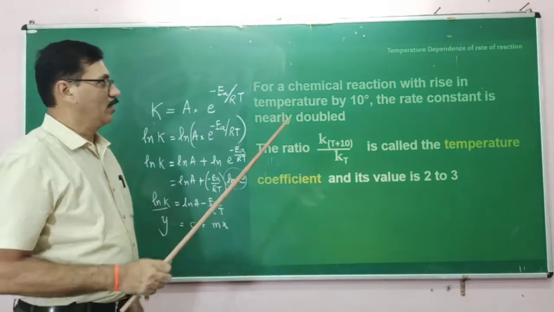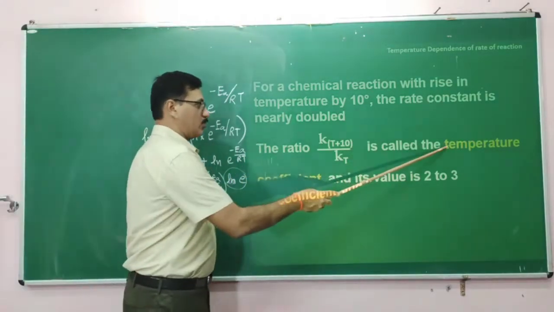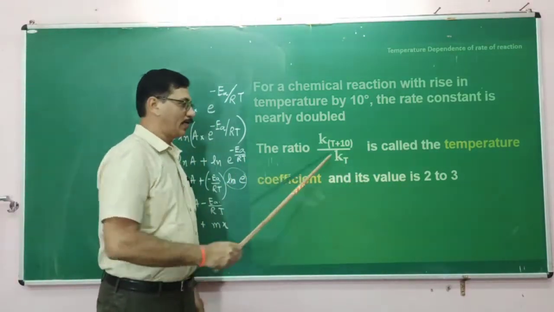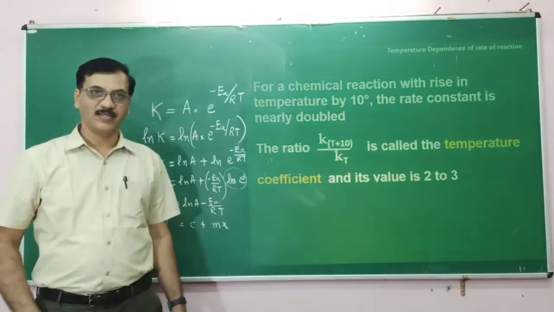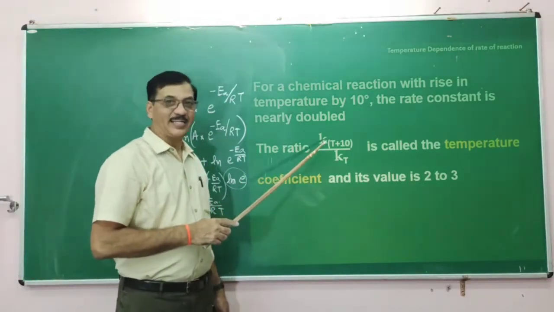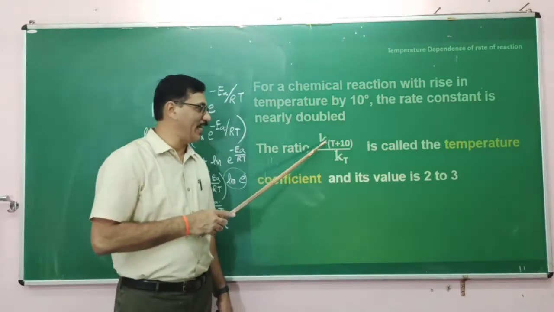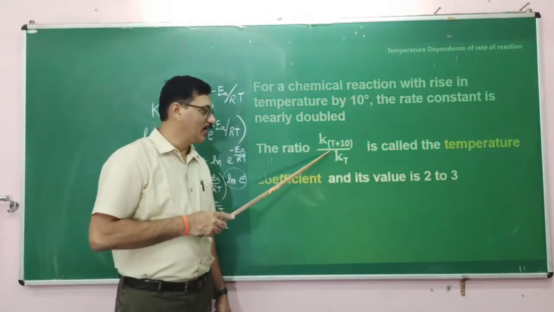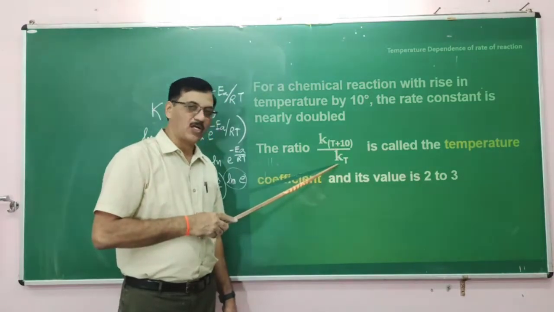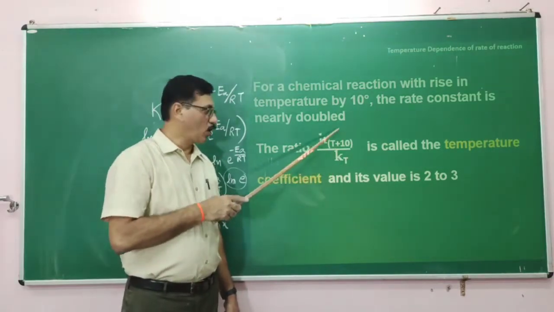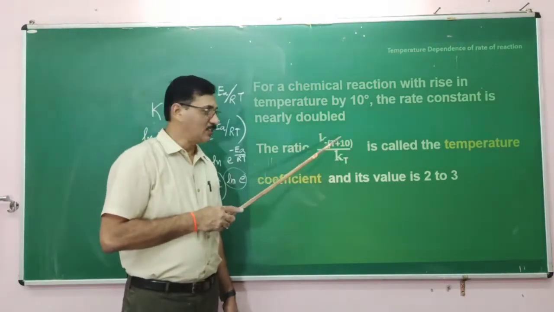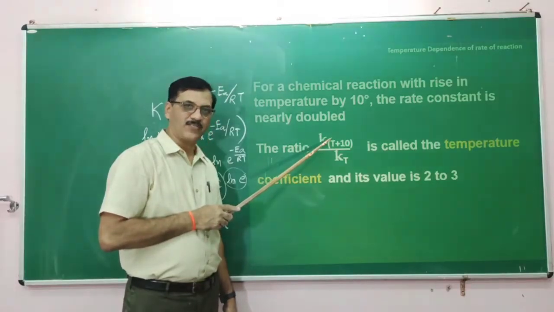Now there is one more thing, the temperature coefficient. The temperature coefficient is the value of the rate constant at T plus 10 degrees Celsius divided by the value of the rate constant at T degrees Celsius. Always the numerator is more than the denominator because an increase of temperature increases the value of the rate constant.